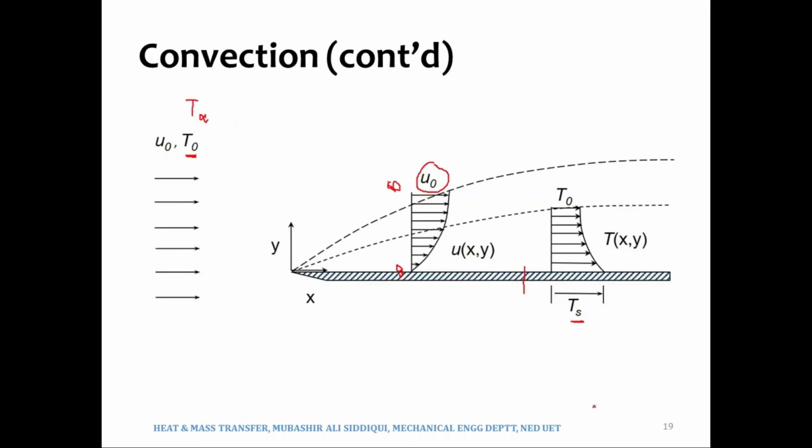We have taken a look at those slides in which we have seen the velocity profile and a temperature profile. Profiles very simply mean the variation of the parameters such as velocity and temperature when we move far away from the plate. And we have seen over here that the two boundary layers may have different lengths or they may have the same lengths.